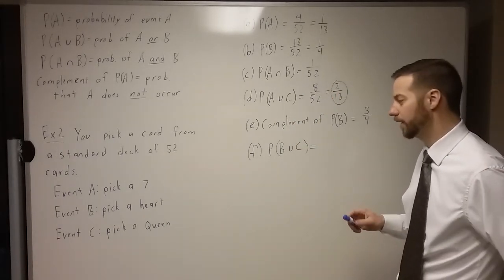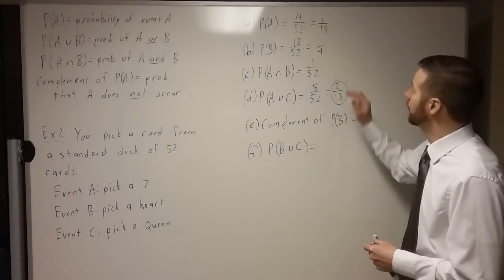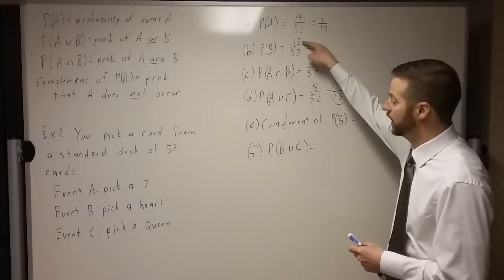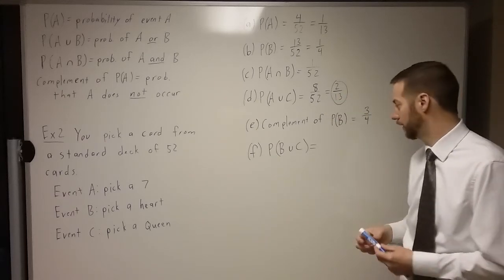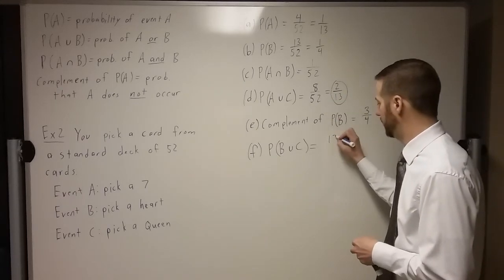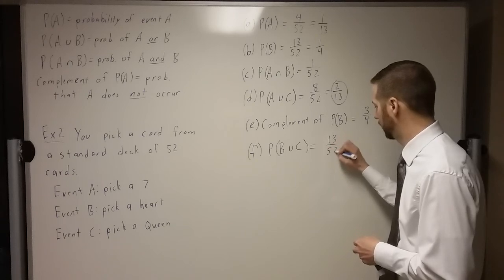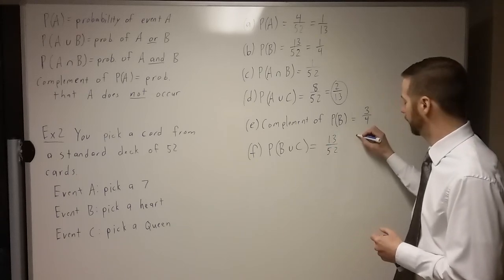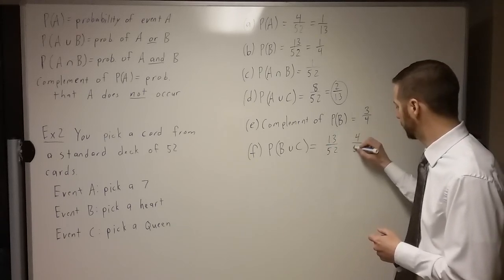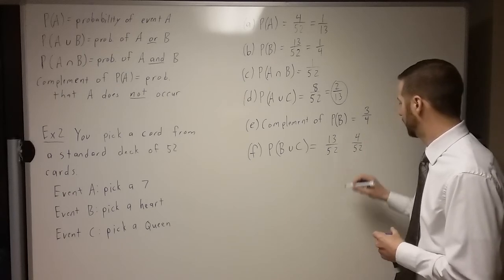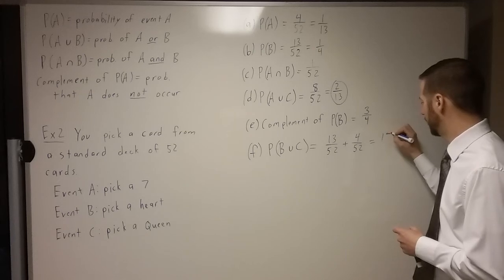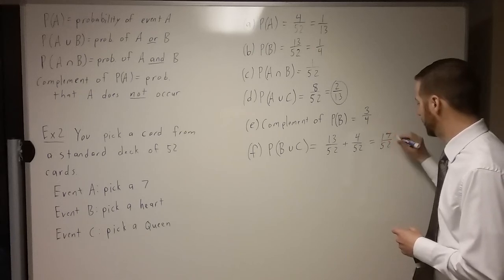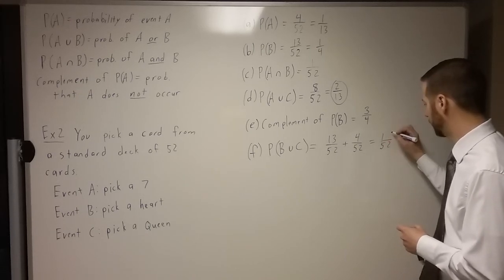All right, so hearts. We already looked at this. For hearts, there's 13 in a deck. For queens, there's 4 in a deck. So we've got 13 hearts. We've got 4 queens. If I would add those together, I'd have 17 cards that I want.